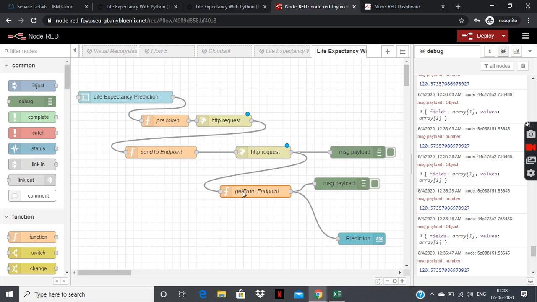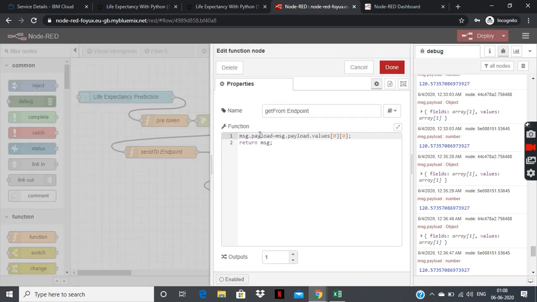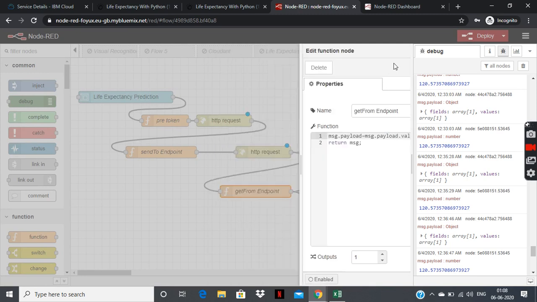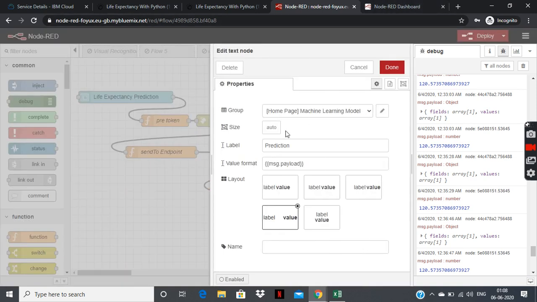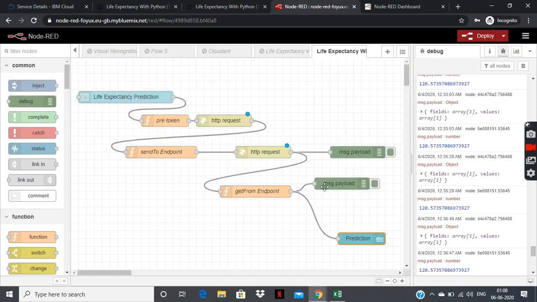And for the UI part, I use message.payload, which is default syntax of Node-RED, and then the UI part, as I showed you, the prediction is available both in the UI part as well as in the debug section. So this was all about my life expectancy prediction with Python.